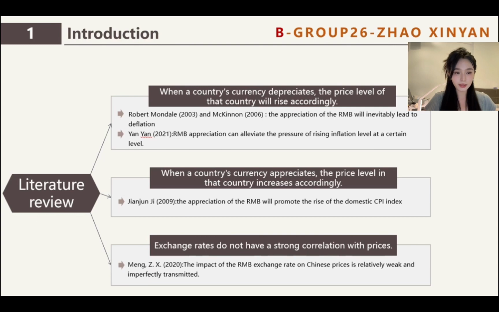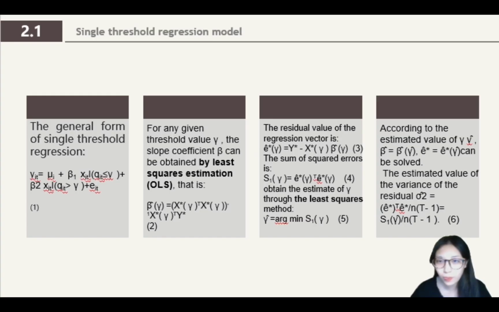The first argument is that when a country's currency depreciates, the price level of that country will rise accordingly. The second view is that when a country's currency appreciates, the country's price level will increase accordingly. The third view is that the exchange rate has no significant effect on prices.